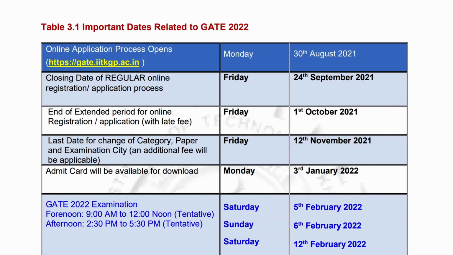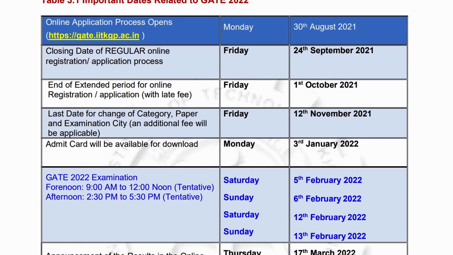So this is the basic thing, an important thing here: you can start applying for GATE 2022 from 30th of August 2021. It's the important date. On 30th of August 2021 the portal will open and you can apply for GATE 2022, and the last date is 24th of September. During this interval, the fee for GATE 2022 will be fixed. But if, let's say, somehow you miss 24th of September, you still have 1 week to apply, until 1st of October, but you will have to pay more fees this time.